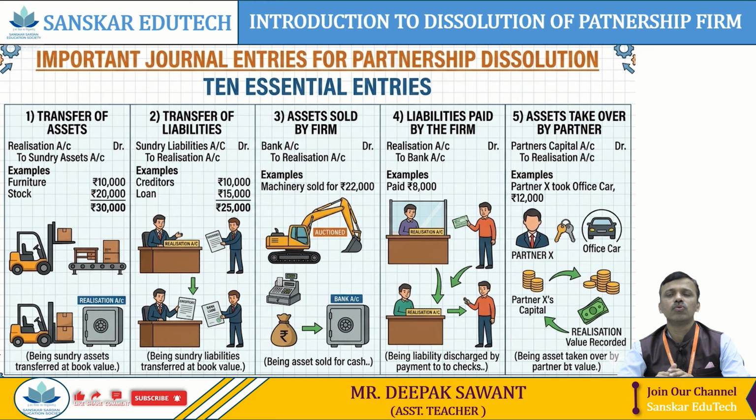Next, assets taken over by a partner. Out of the assets, some of the assets are not sold out. In that case, the remaining assets are taken over by a partner. In that case, we pass the entry in the books: Partner's capital account debit to realization account.